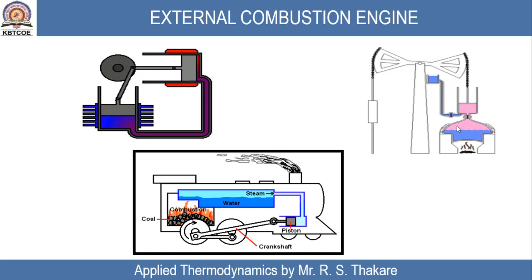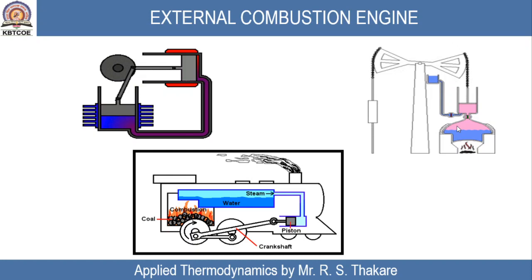At the output of the turbine you get shaft work, and at the input there is heat supplied after combustion of fuel. But in this arrangement, first heat is generated at one place, then heat is transferred to another working substance, and that working substance is expanded to produce shaft work. Such an arrangement is called an external combustion engine. There are some examples of external combustion engine on your screen. A thermal power plant is an example of external combustion engine.